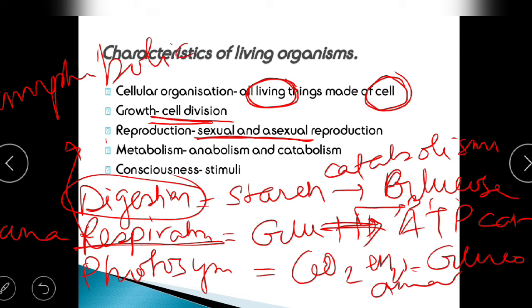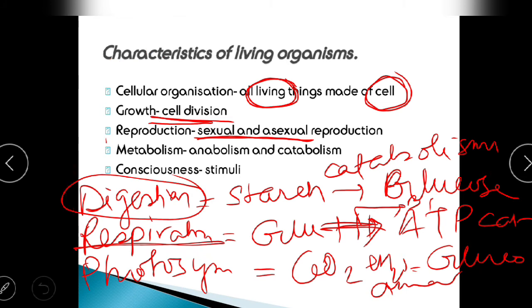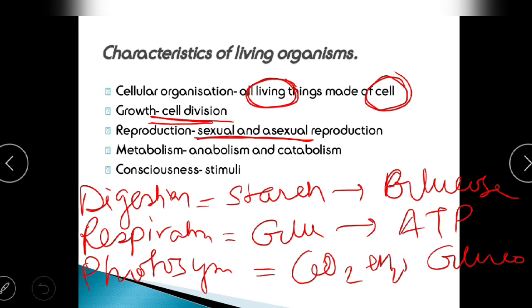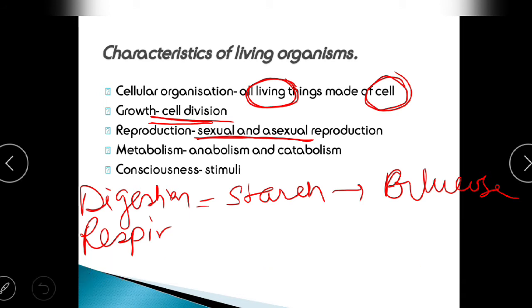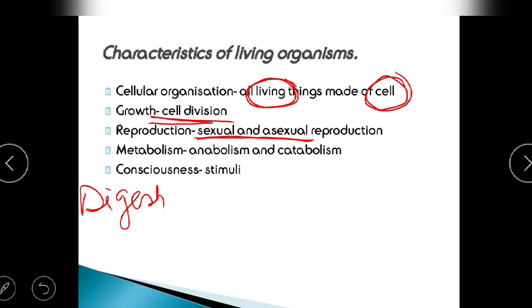Next, we are going to be studying about consciousness. The most important point about living organisms is that they have consciousness. Now, what is the meaning of consciousness? It is responding to a stimulus. Whenever a cell faces some situation, it can be positive or negative, it can react to it, it can respond to it.